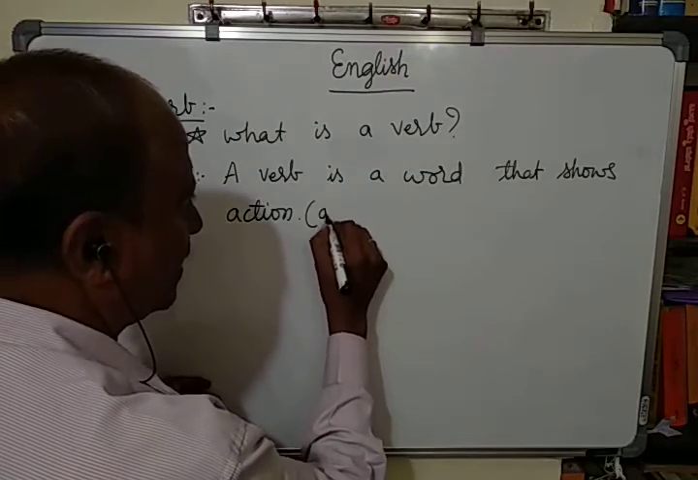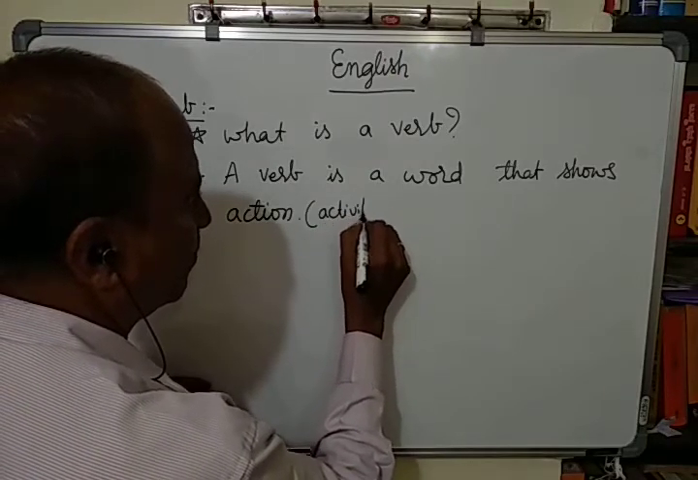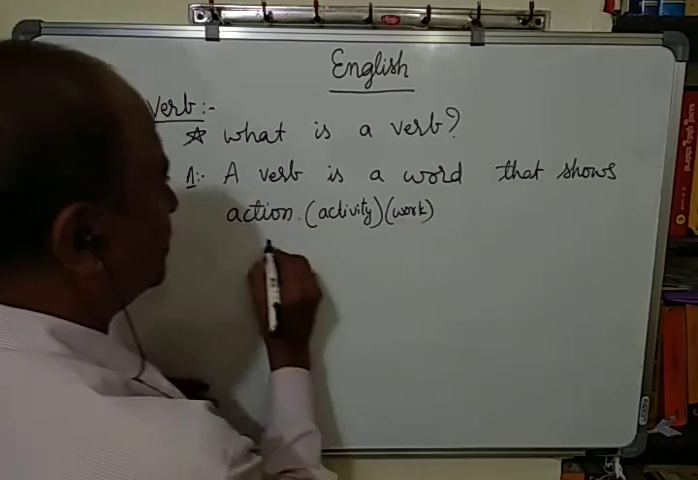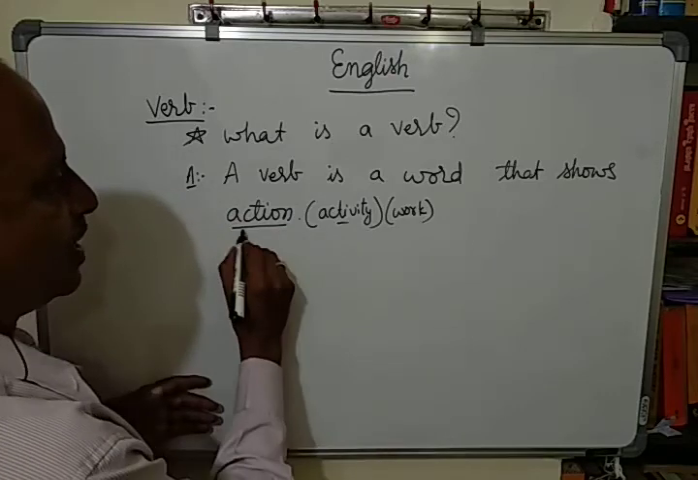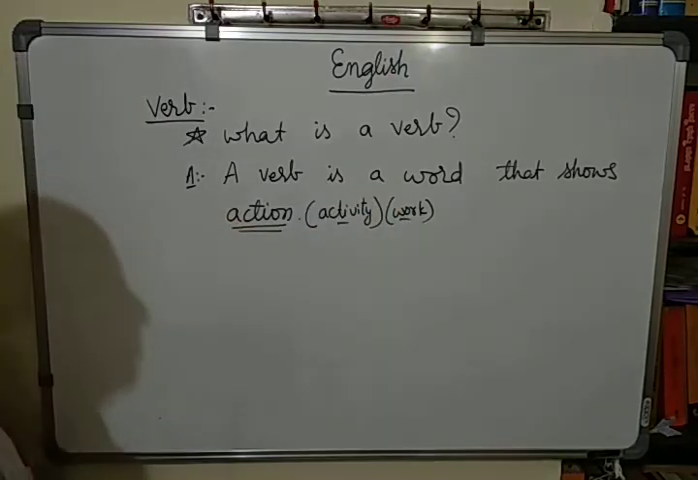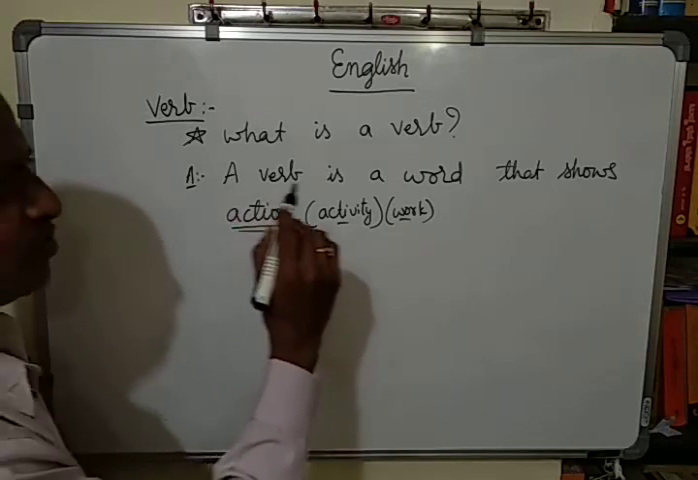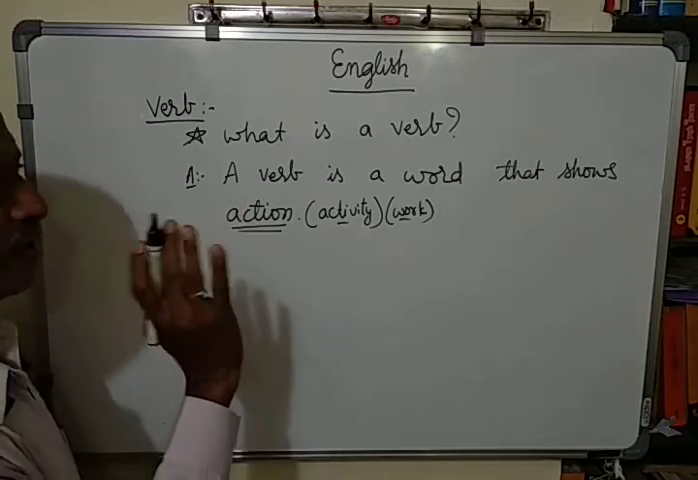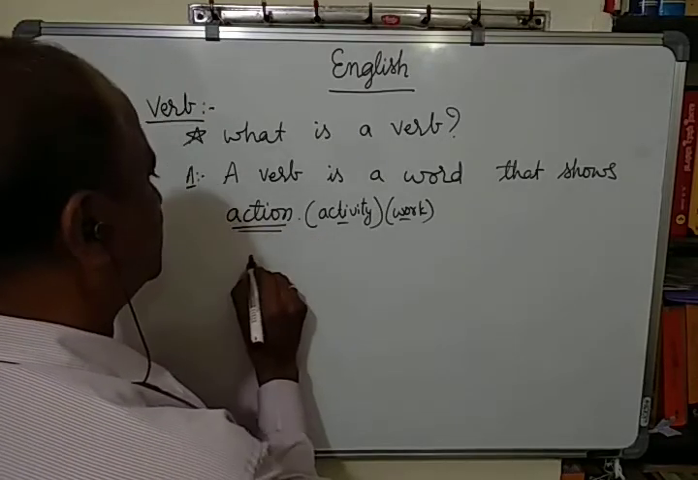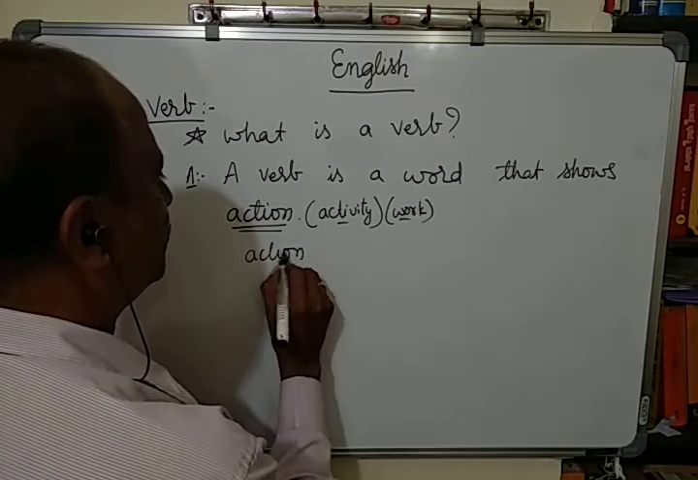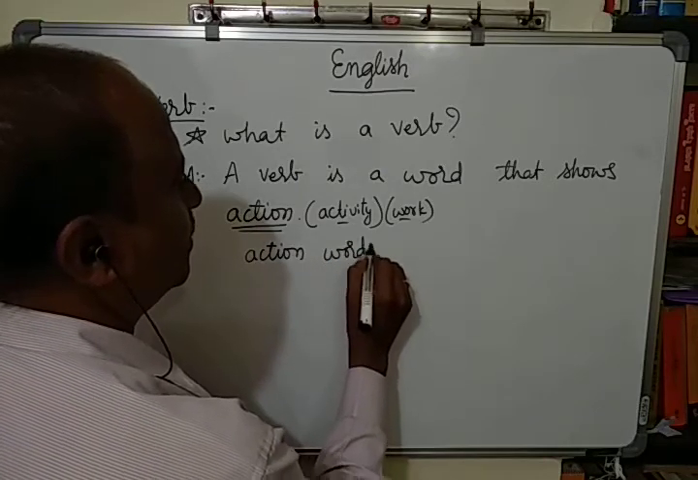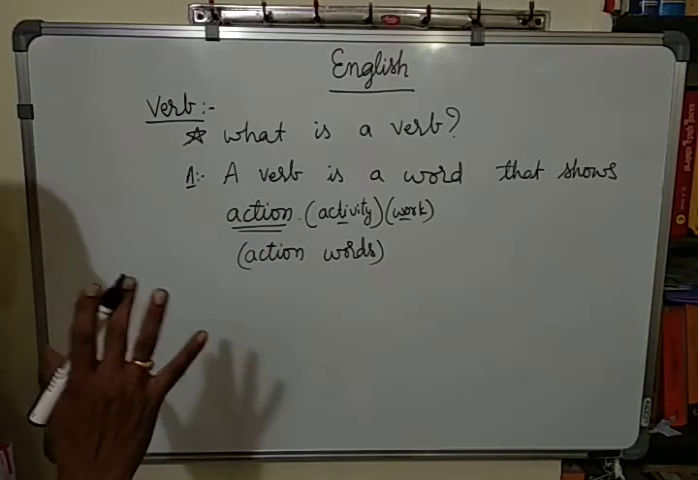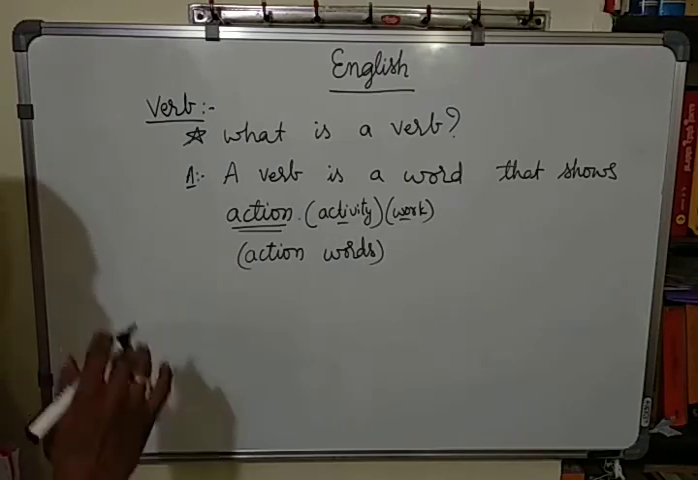In bracket, I shall write activity or work. This action means activity, or action means work. A verb is a word that shows action. So, these verbs are also called action words, because they show some action. This much we have known already in the previous classes.